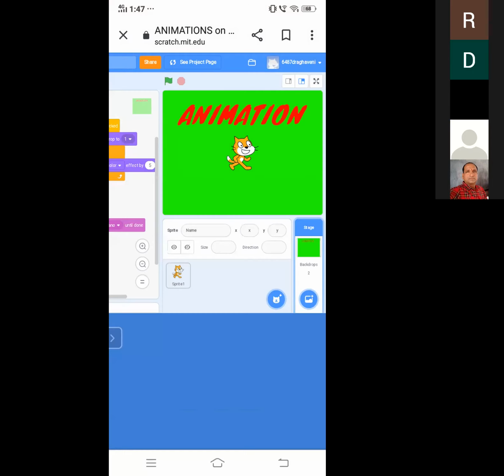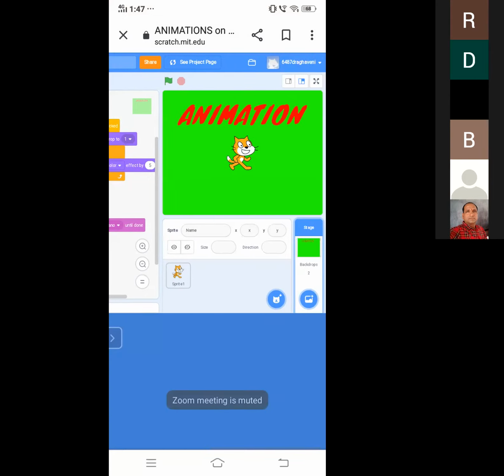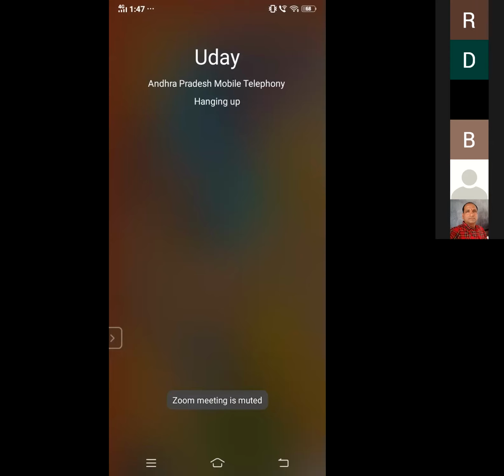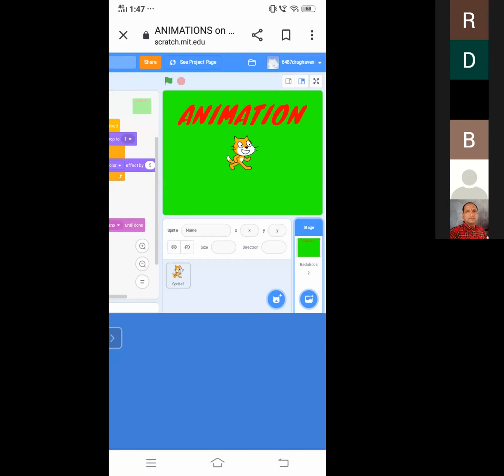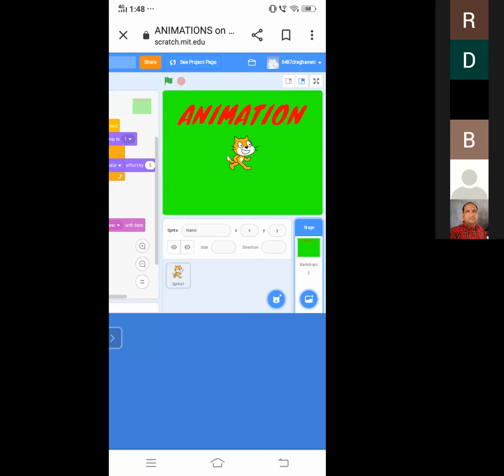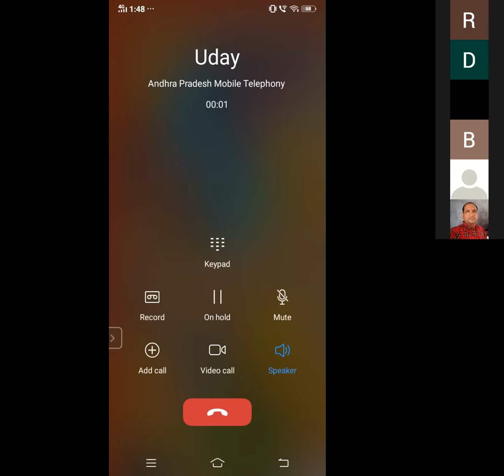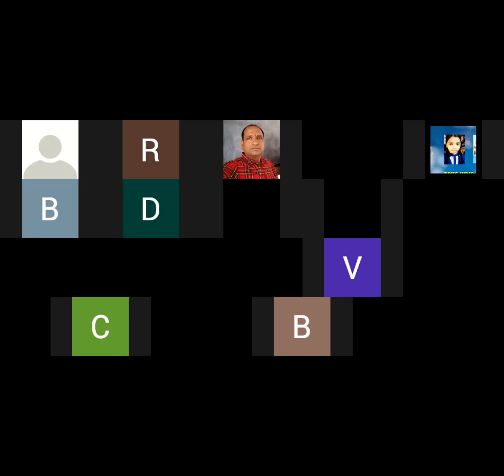Is it clear, beta? Yes, madam. Yes, ma'am. Raghavani, have you completed your project, beta? No, ma'am, some more. Do you want to continue, beta? Yeah, just within 5 minutes you have to share the project link in our advanced Scratch group, beta. Okay? Raghavani. Okay, madam.